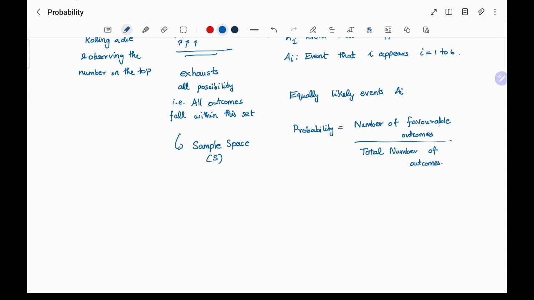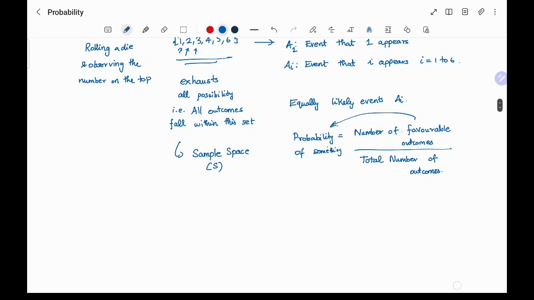Favorable is connected with the probability of something, so it is the number of outcomes that favor that event.